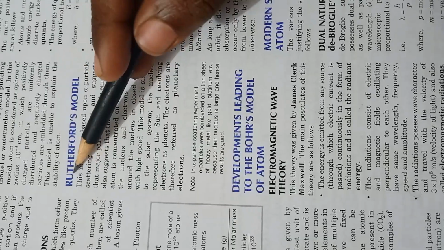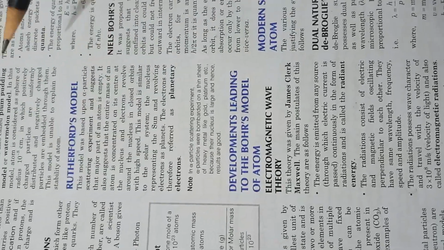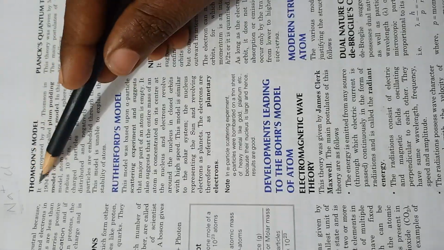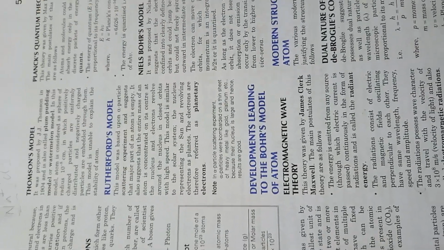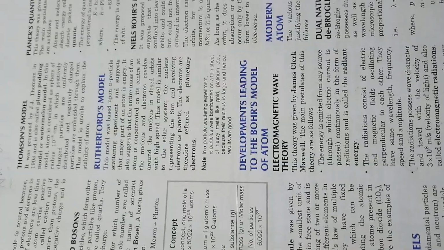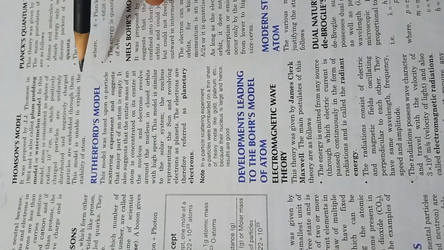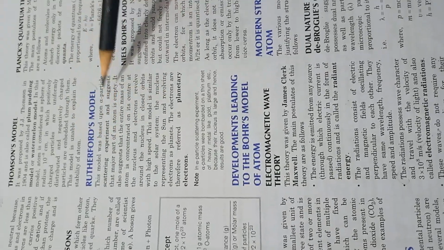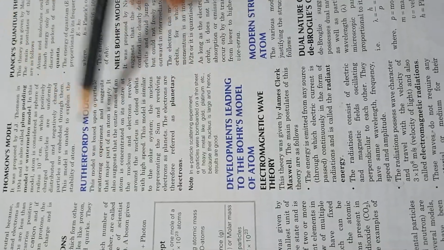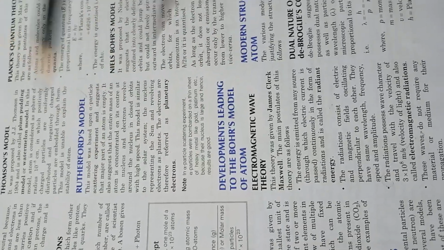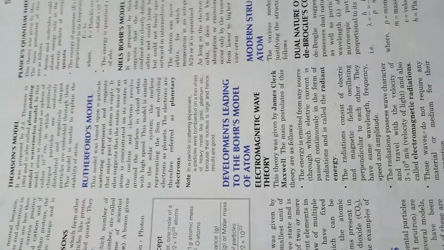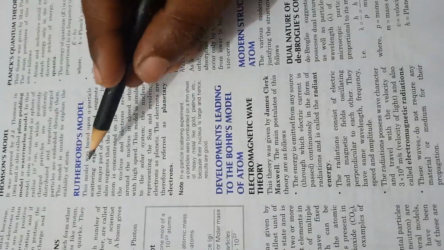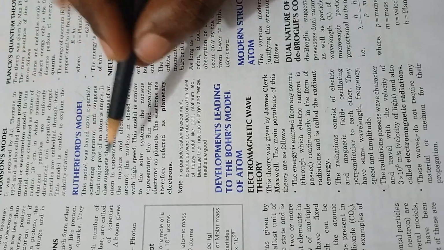Next, we are going to talk about the Rutherford model of an atom. Previously I have spoken about the Thomson model of an atom. This model was based upon alpha particle scattering. Alpha particles, X-rays and gamma rays consist of many particles, and it suggests that the major part of the atom is empty.